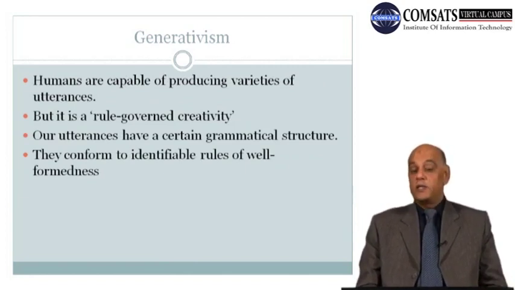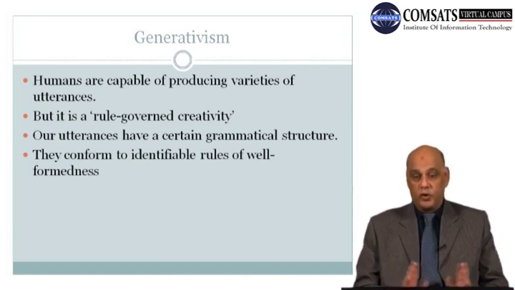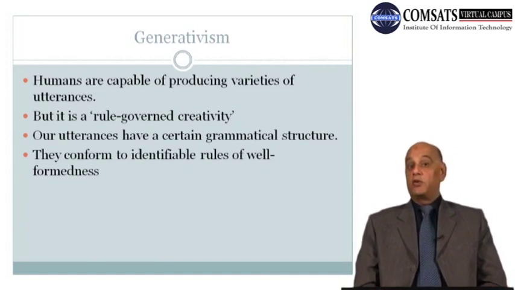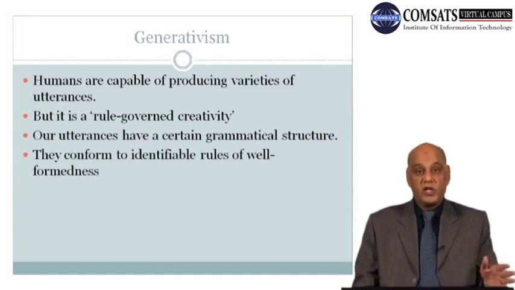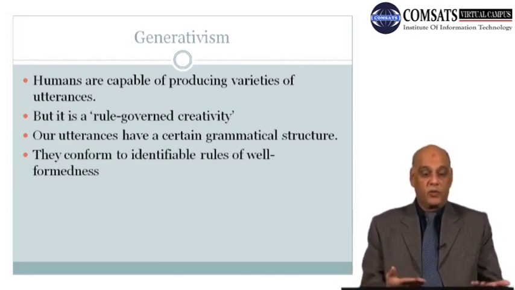Let's see. Humans are capable of producing varieties of utterances. Human beings have the ability, they have the power to produce so many varieties of language. They can utter so many varieties. They have the power to control their words, to produce different utterances, to use different words on different occasions, to generate sentences, and to organize sentences using different words.